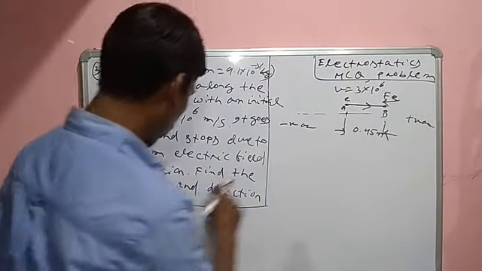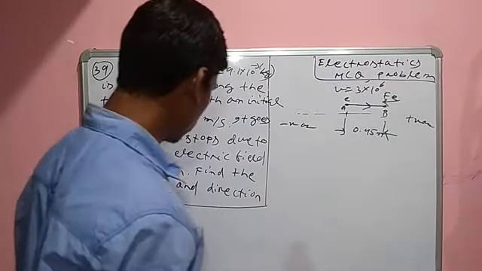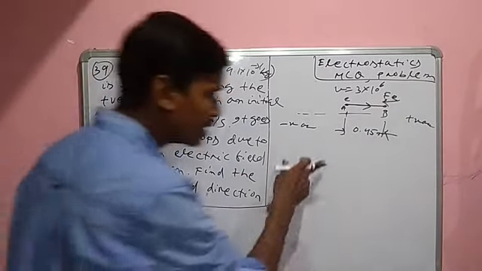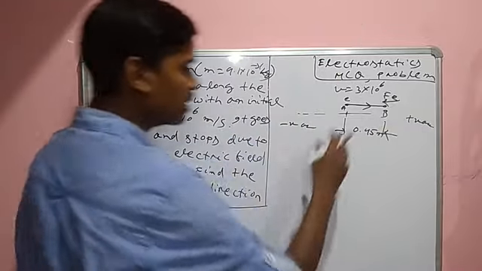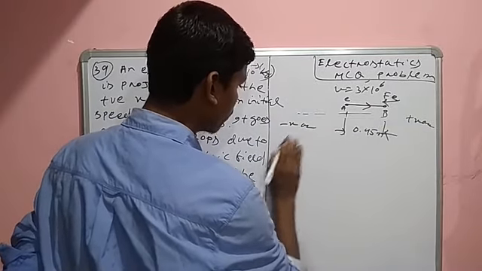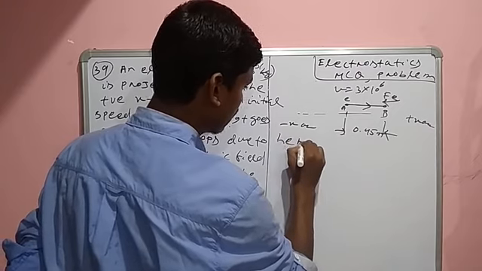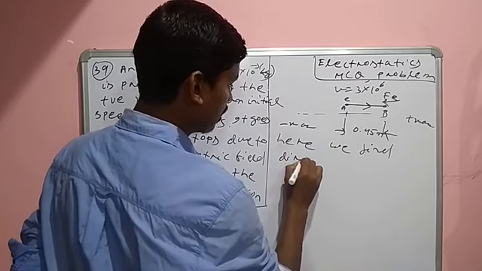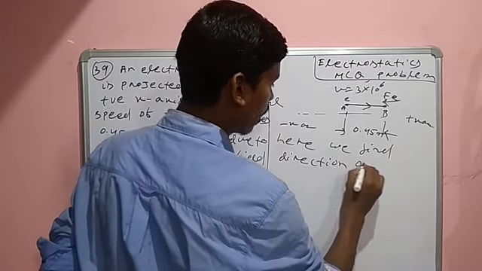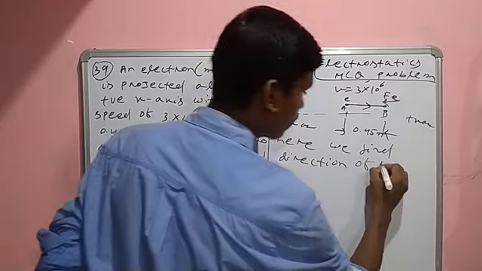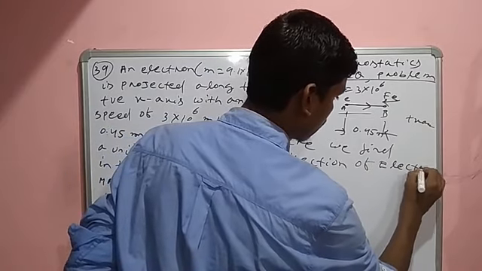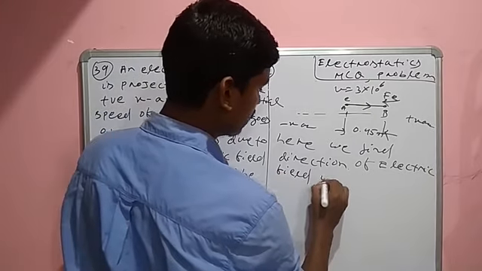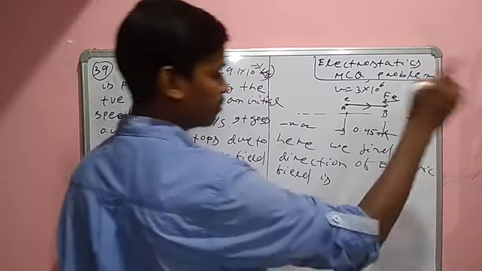That means we have already found one answer. The direction of the electric field is the positive x-axis.